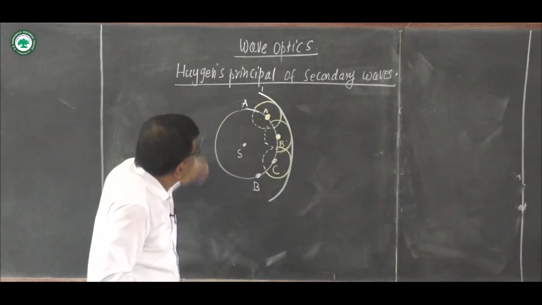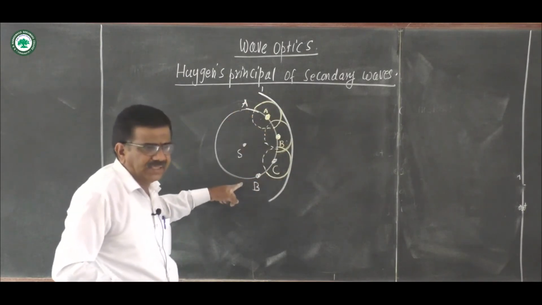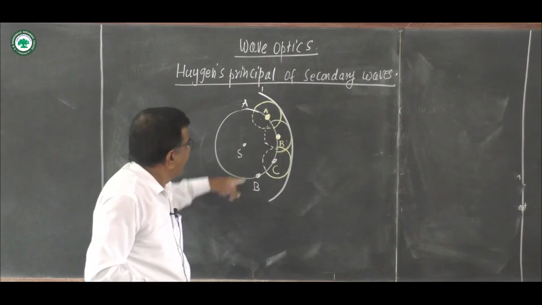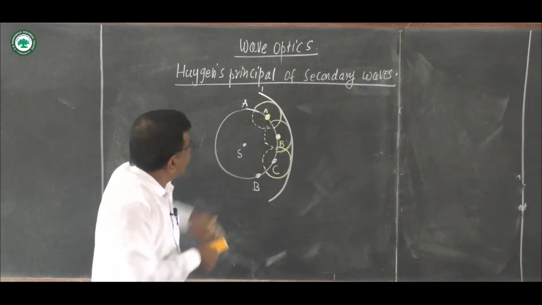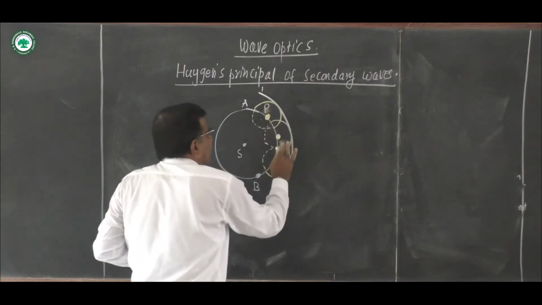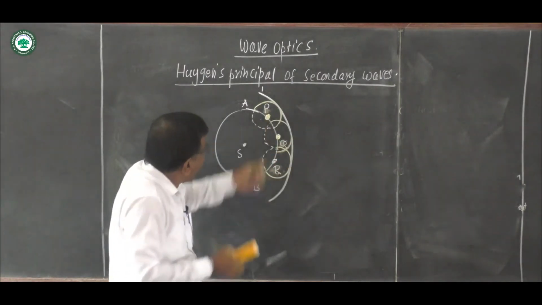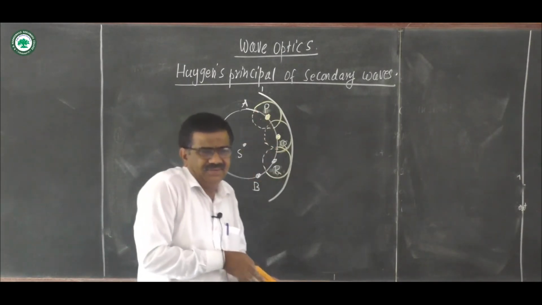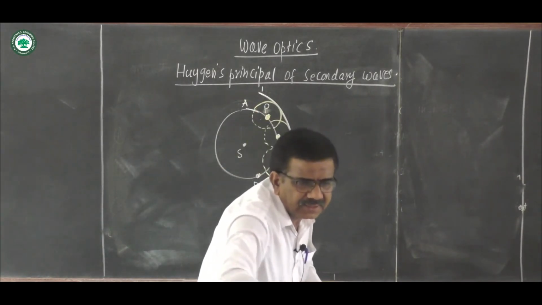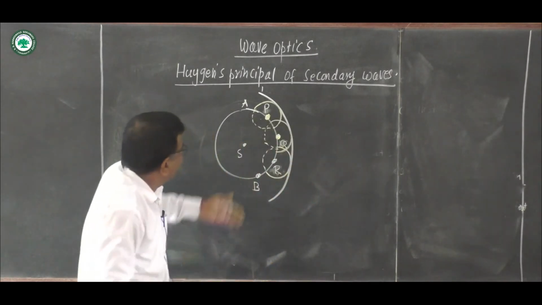Suppose this AB is a spherical wavefront. We consider points, suppose PQR, on this spherical wavefront. PQR acts as a secondary source of light.